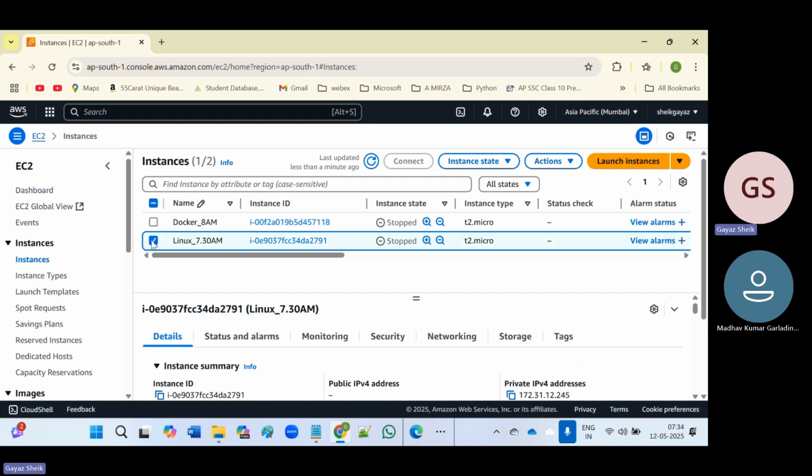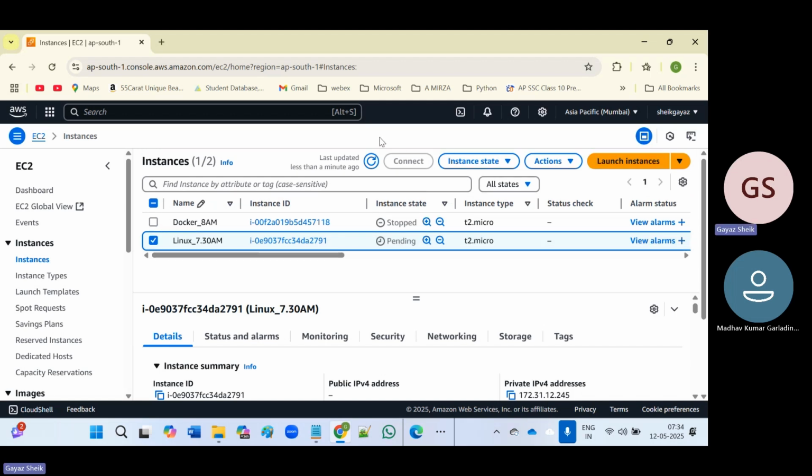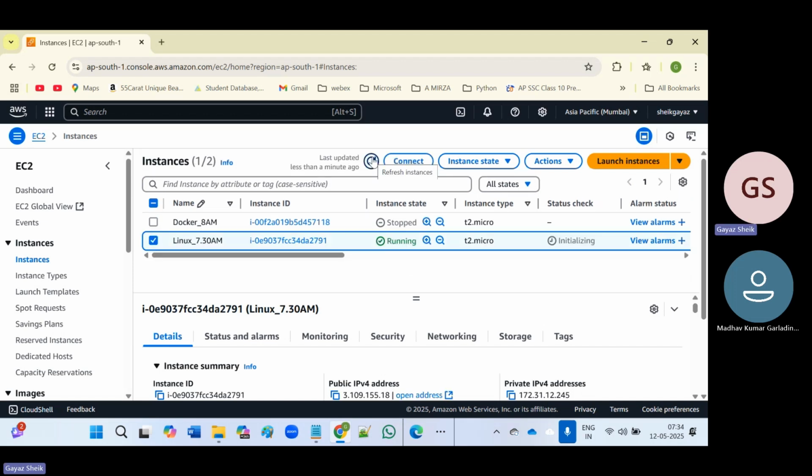Here, Linux is the instance we created, right? Now it is in stopped state, okay? And we have to start the instance. To start the instance, select the instance, go to Instance state, Start instance. Here, an instance is nothing but a virtual machine, a virtual server. Now it is in running state. Once our instance is in running state, we can connect to the instance.